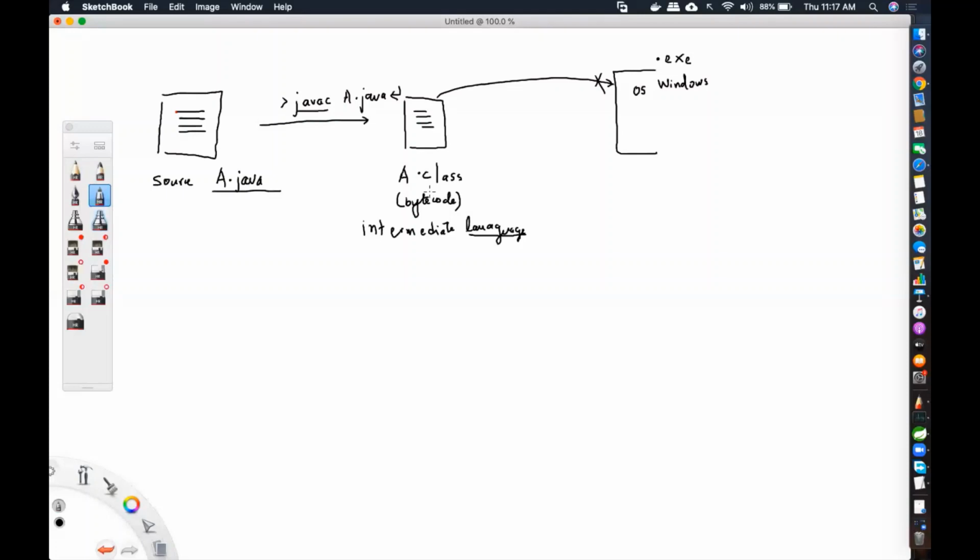Okay, thank you. So A dot class file is there. This is an intermediate language which is not understood by my base operating system. So who understands this particular A dot class file? There is a software that is installed on top of Windows, and that software is known as a Java virtual machine. So what exactly is a virtual machine?